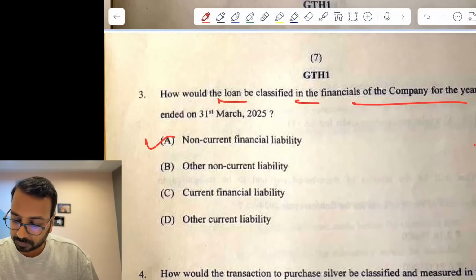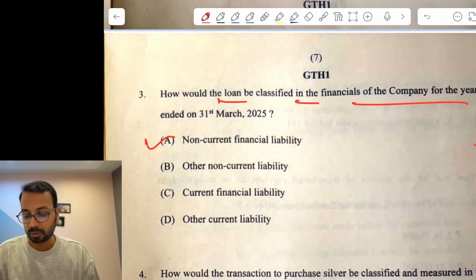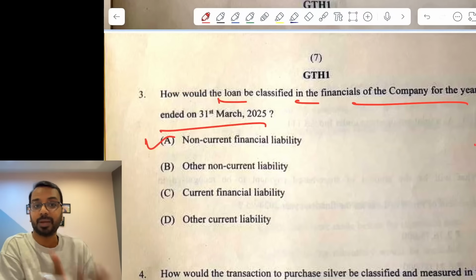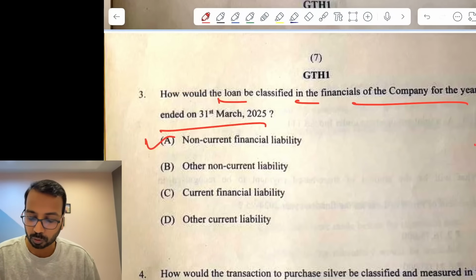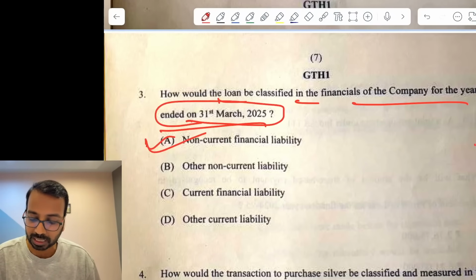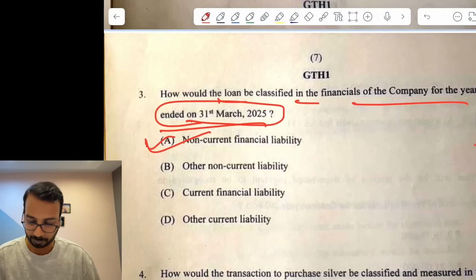Then how should the loan be classified in the financial statement? Now here, before they have said they are still preparing, okay, they have not even mentioned the date, so the approval has been received, so we'll classify it as non-current financial liability.